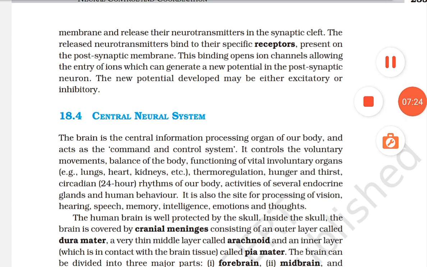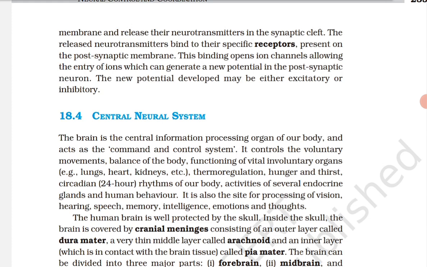Inside the skull, the brain is covered by the cranial meninges, consisting of an outer layer called the dura mater, a very thin middle layer called the arachnoid, and an inner layer which is in contact with the brain tissue called pia mater. Outer dura, middle arachnoid, inner pia mater, which is in contact with the brain tissue. Which one? Pia mater.